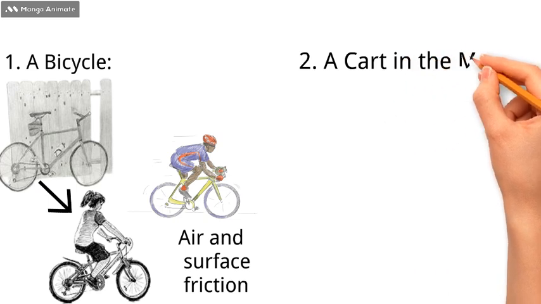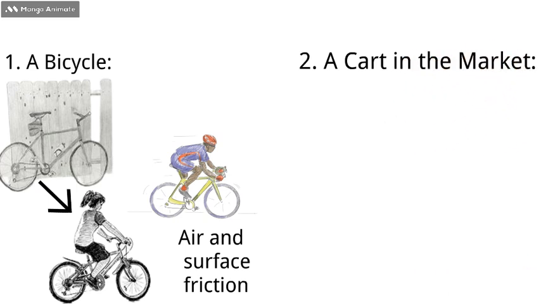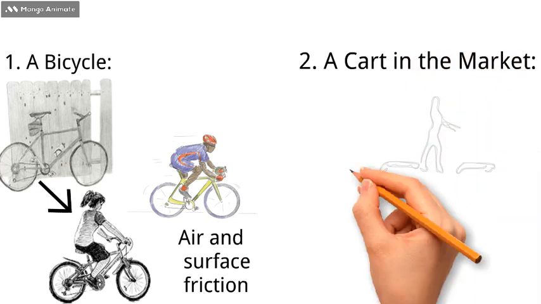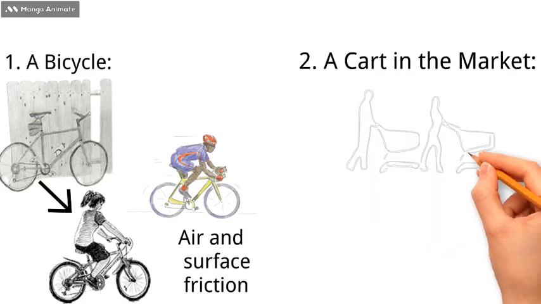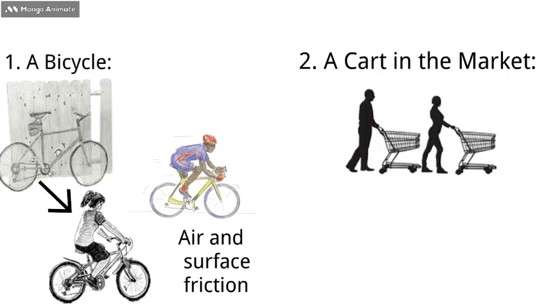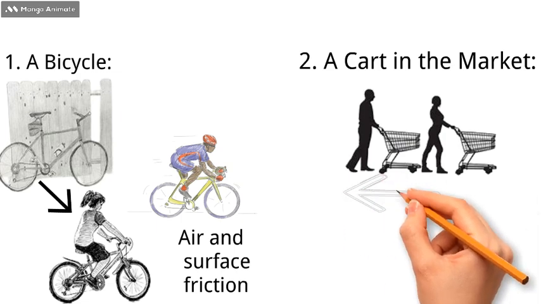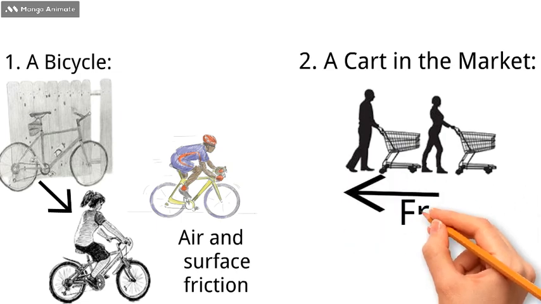2. A cart in the market. A cart full of vegetables won't move unless someone pushes or pulls it. The force you apply to the cart makes it move. Once you push the cart and let go, it will keep moving for a bit and then stop because of the rough ground, friction, slowing it down.